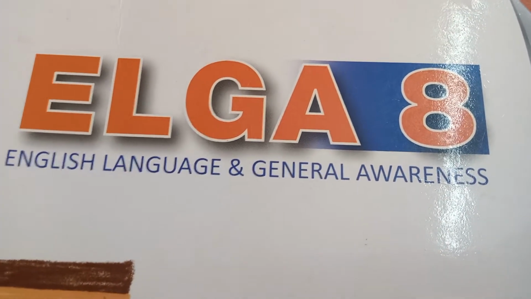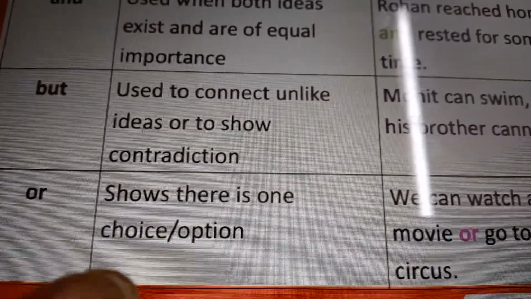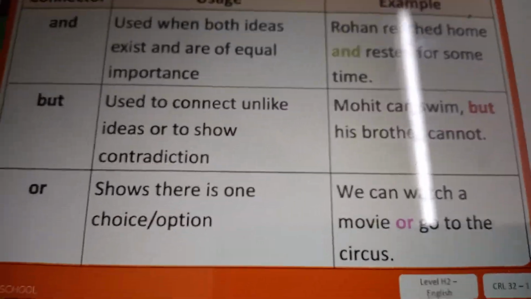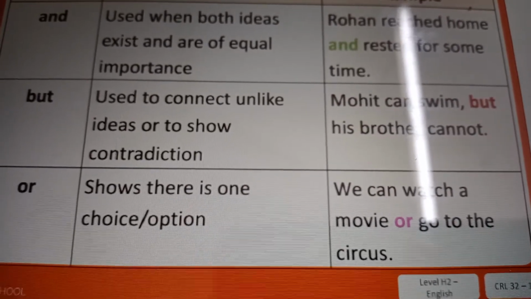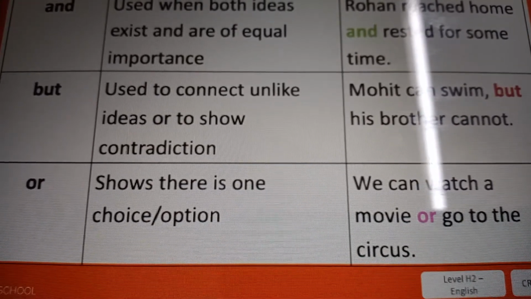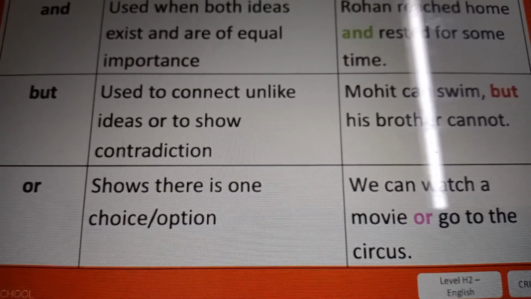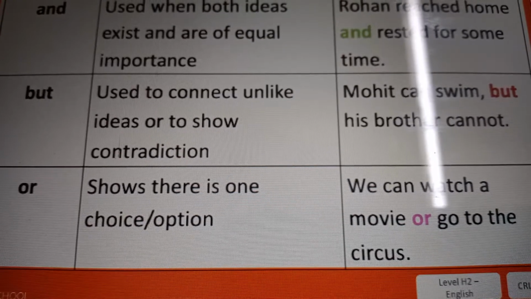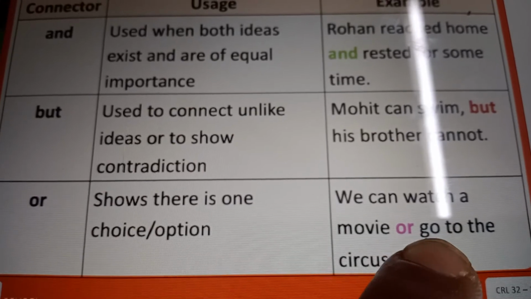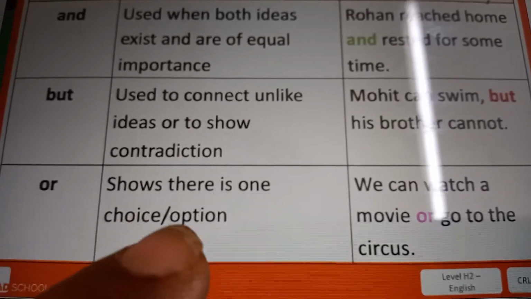Right, this one or that one. Let us see the examples for that. See that, or shows there is one choice or option. We can watch a movie or go to the circus. For example, your mommy decided to go for a movie, but your dad wants to go to a circus. This one or that one, right? We can watch a movie or go to the circus. So we just have to use the connector word or. What is the usage? It shows there is one choice or option.